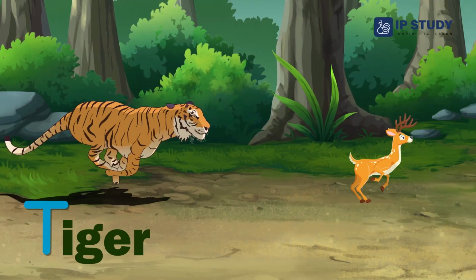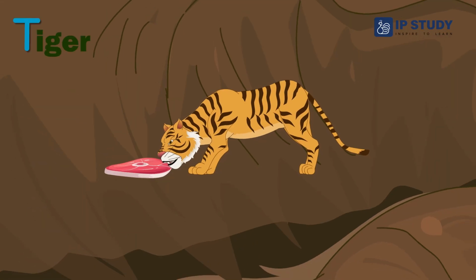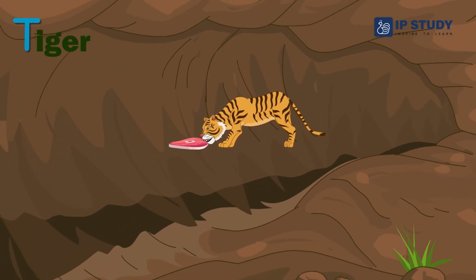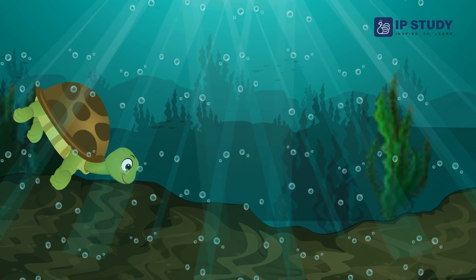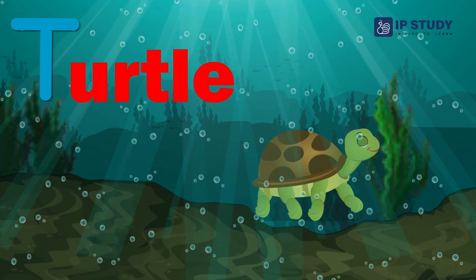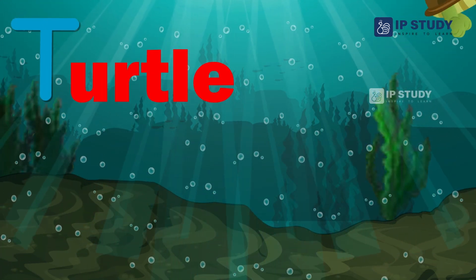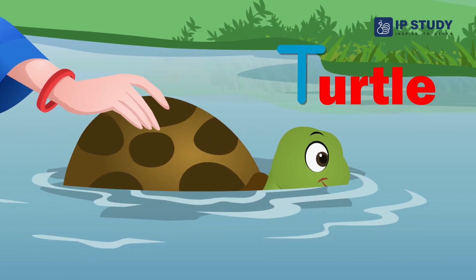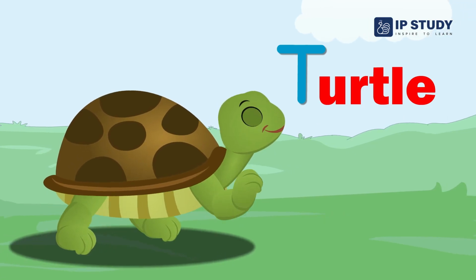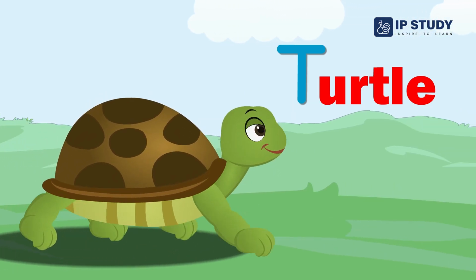Tiger is a wild animal. Tiger is a carnivorous animal. T for turtle. A turtle is a reptile that has a shell covering its body. Turtles are known for moving very slowly.